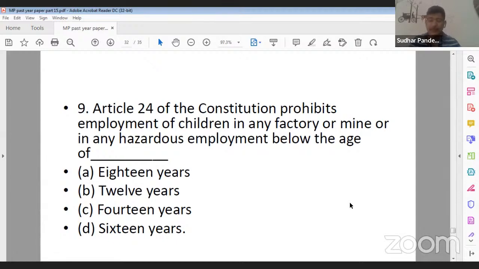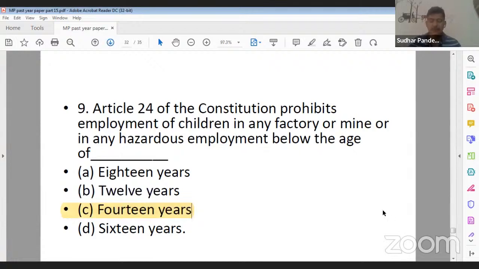It will not be A, it will be C. Under Article 24, below which age can a child not be involved in any hazardous industry, factory or mine? 18 years, 12 years, 14 years and 16 years. So its answer will be C. Yes, 9th ka C is the correct answer, Ankita ji, that is below the age of 14 years.